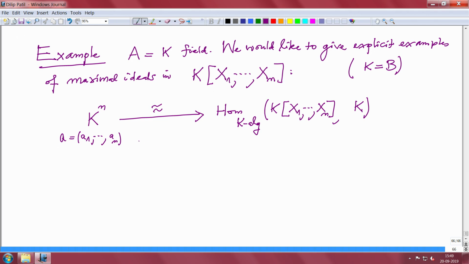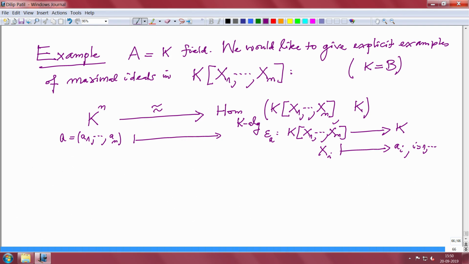Any element A, where does it go? It goes to epsilon A. Epsilon A is an algebra homomorphism from K[x1 to xn] to K, where the Xi's are mapped to Ai's. That was the map. Right. So, given this A, we have this epsilon A. Epsilon A is a K-algebra homomorphism, and it is obviously surjective.